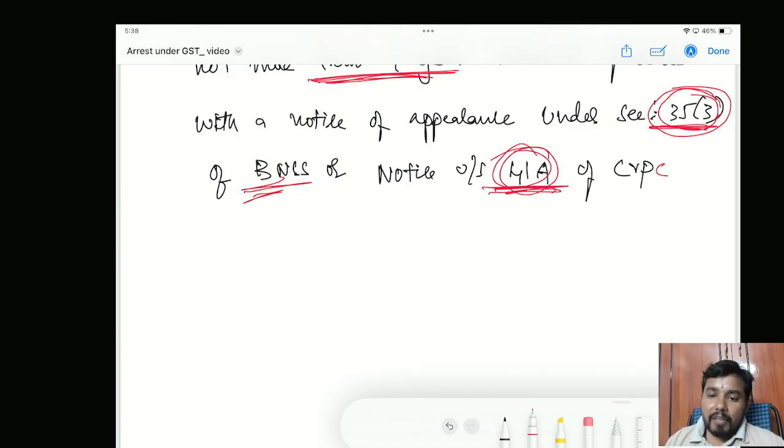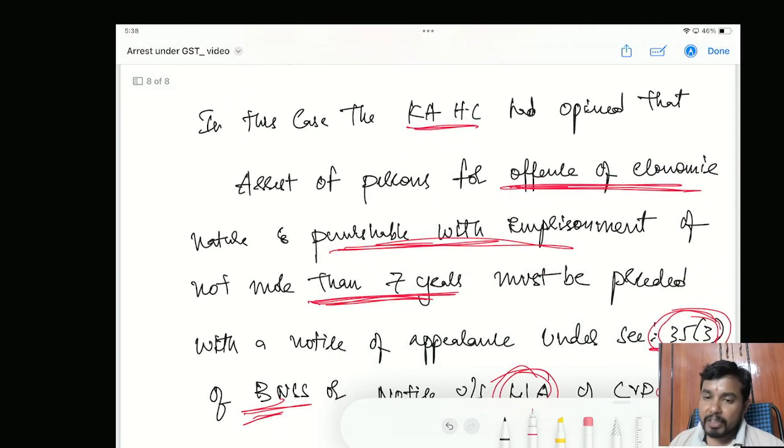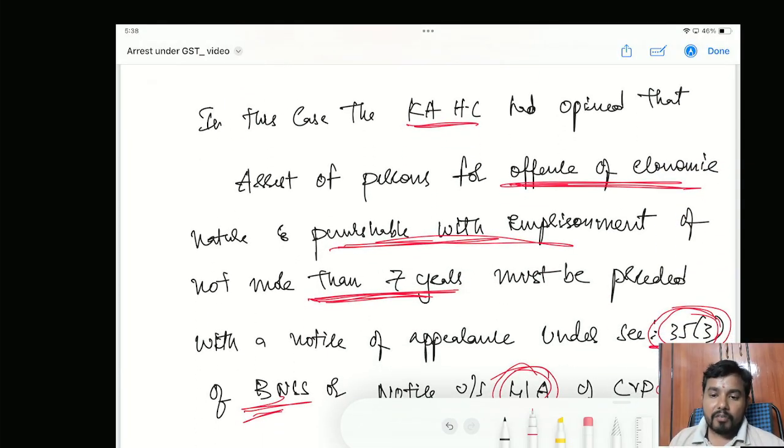So in my humble opinion, based on the research that I have done, many arrests in GST are violating fundamental rights. Thereby, arrest in GST is becoming more controversial. So Article 22, Article 21, and also the settled principle of giving notice under 41A of CrPC for economic offences where the punishable imprisonment is less than 7 years, is another undisputed weapon in the hands of taxpayers to save them from arrest. So this is my understanding which I wanted to share with you about arrest.